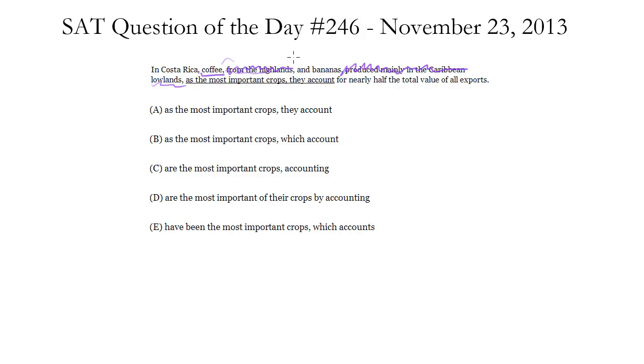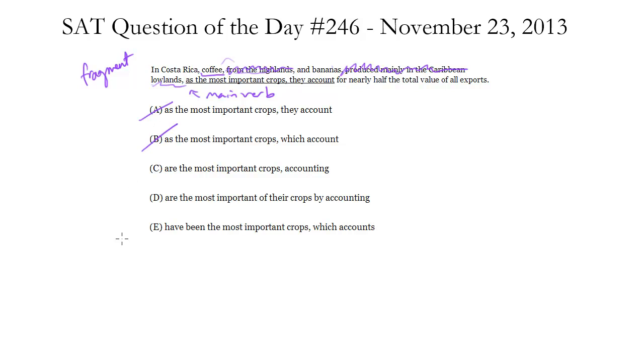So what do we got? Coffee and bananas, as the most important crops, they account. Notice we have no main verb here. If you consider this to be a complete sentence, which it isn't, then you'd have a comma splice, because notice then we have comma, they. So yeah, we got a number of problems here. The main thing though, fragment. So we need the choice that's going to add a main verb right at the beginning.